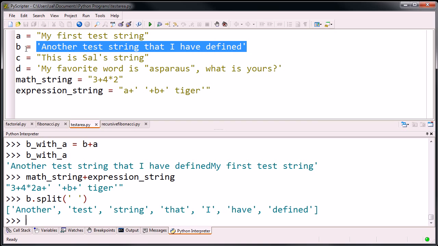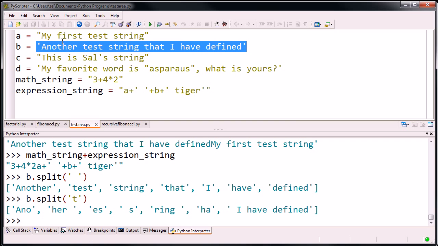So notice, it took this string, another test string that I've defined, separated it wherever there's a space, and took what's on either side of the space and put it as an element in a list. Could be useful if you're doing some type of text processing. But I want to show you it doesn't have to be split just where you have a space. You could say B dot split, and you could split whenever there's a T. So you can split on the T, and this will give you some bizarre looking thing. Notice, every time there was a T, it split the string there, and it put whatever was on each side of those T's into a separate element in this list over here.